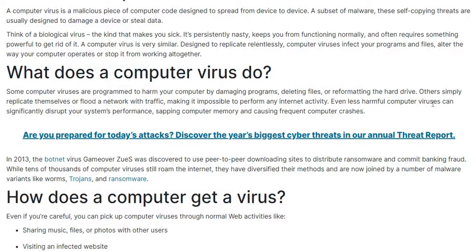Even less harmful computer viruses can significantly disturb. Some viruses are less harmful and disturb your system performance, but it slows down the system speed. Okay. Sapping computer memory and causing frequent computer crashes.